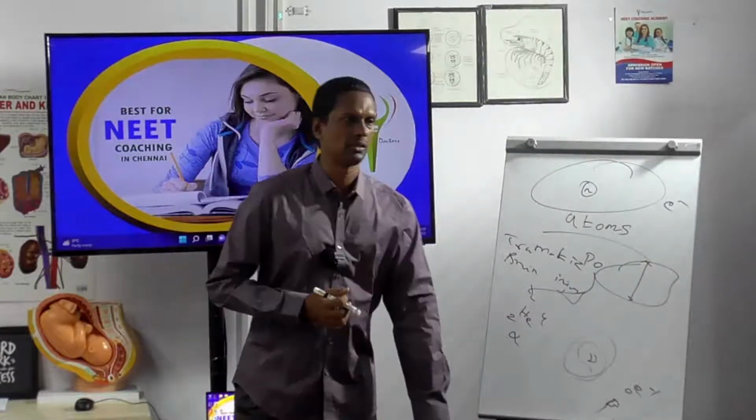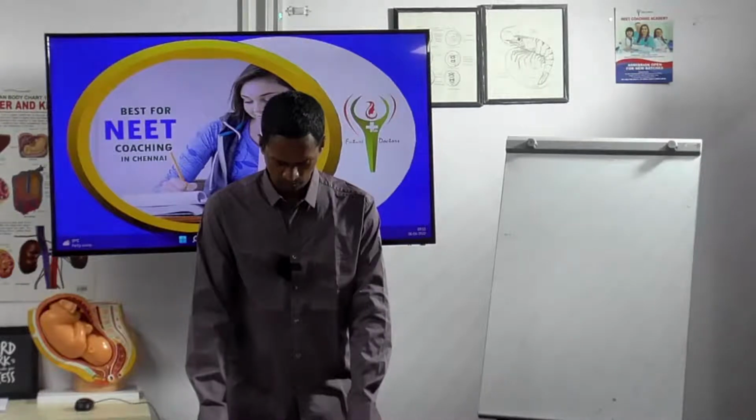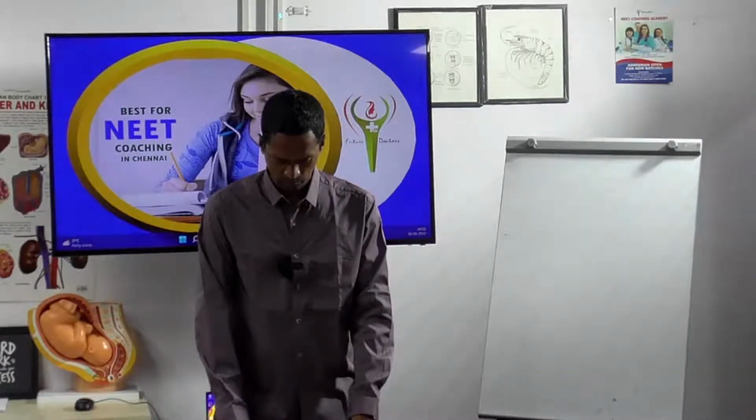Now this is the nucleus and this is the electron.